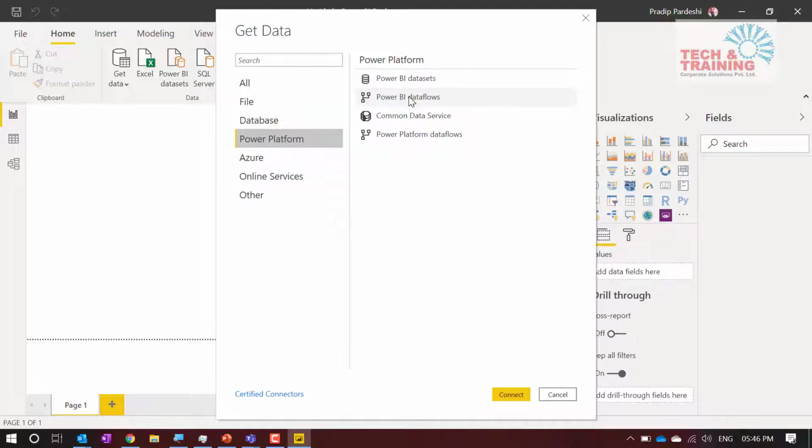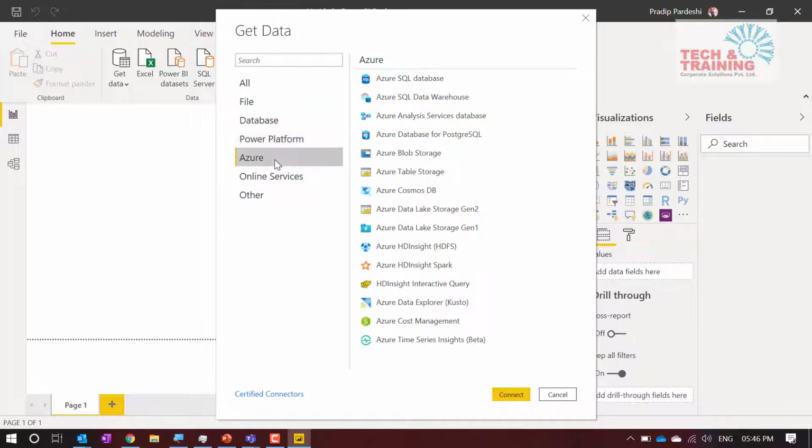Verbally, I'm explaining this to you. Let's take an example. You're working in an organization and you have created a very good Power Query that is solving a lot of your problems. What you want to do is share that Power Query with other team members. You can create data flows and that can be shared across your team members, across the people or your community. So do research on Power BI data flows.